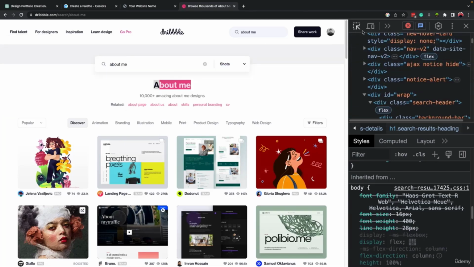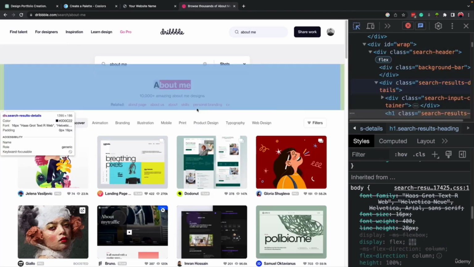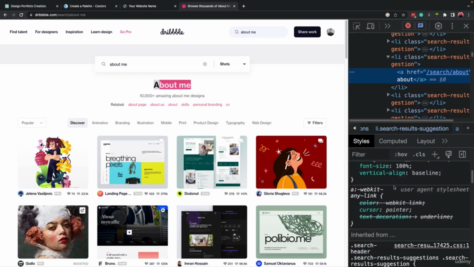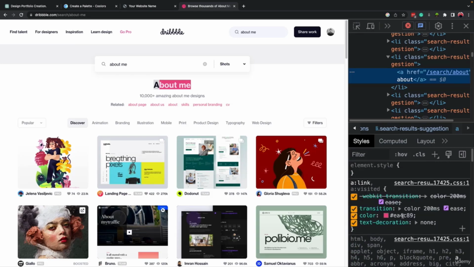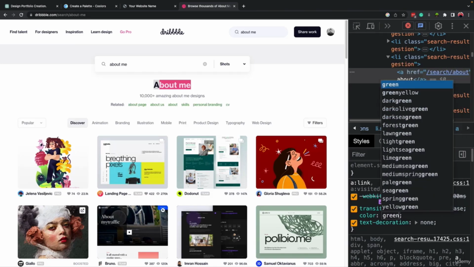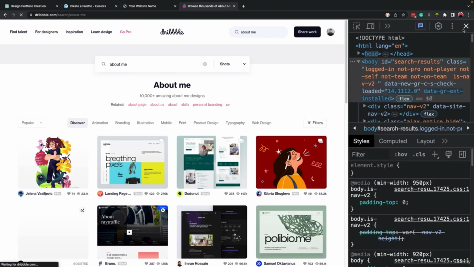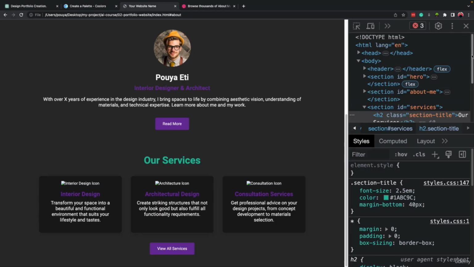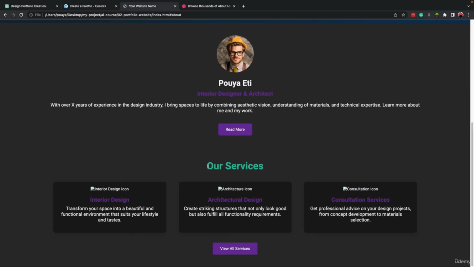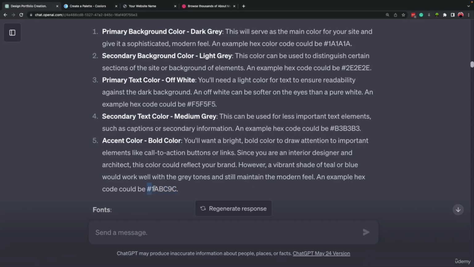Okay, let's come here. You can also select this arrow here and select any element that you want. I think this one should have some color. Okay, here's the color. And instead of this, I can come here and write down, for example, green. I changed it only for myself on my computer. It will not change the color for the Dribble website. If I refresh it again, it will go back to what it was before. So this way, you can try and see if this color is working or not, okay? So maybe we can tell ChatGPT to use this color code.